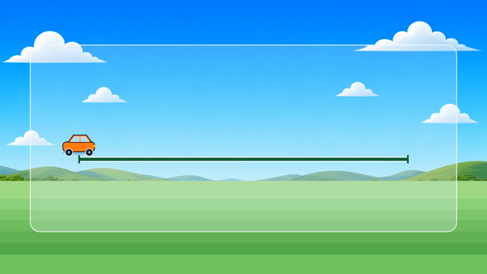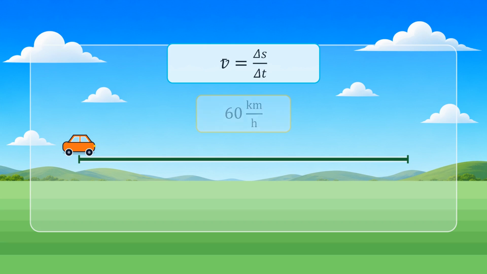Average speed is not the same as constant speed. We already know that average speed, written v-bar, equals total distance traveled divided by total elapsed time, delta s divided by delta t. But this creates an important trap. If a car has an average speed of 60 km per hour, it is easy to imagine that the car traveled at exactly 60 km per hour the entire time. That does not have to be true.